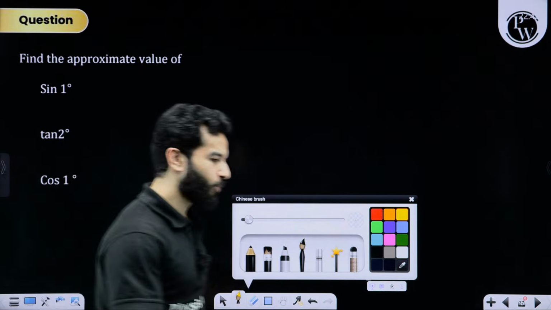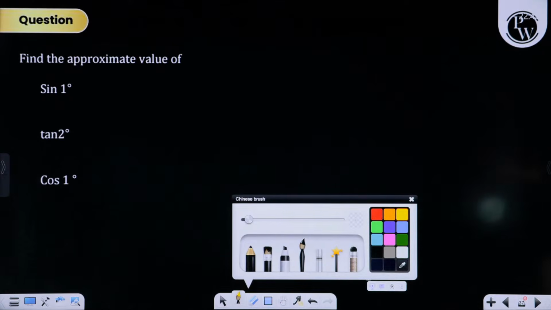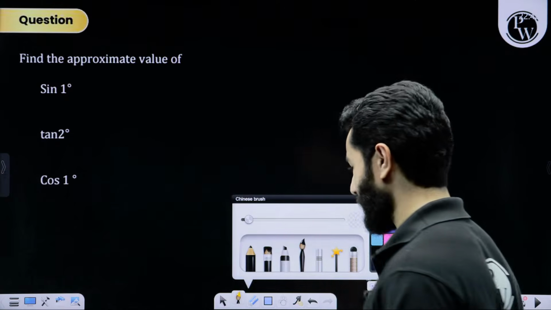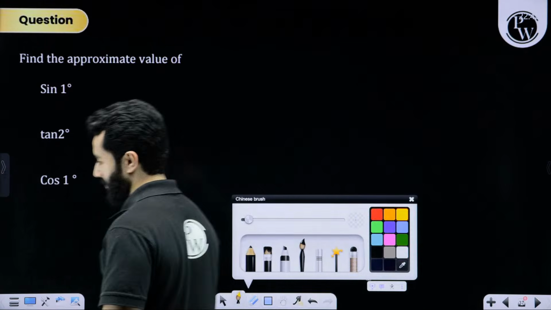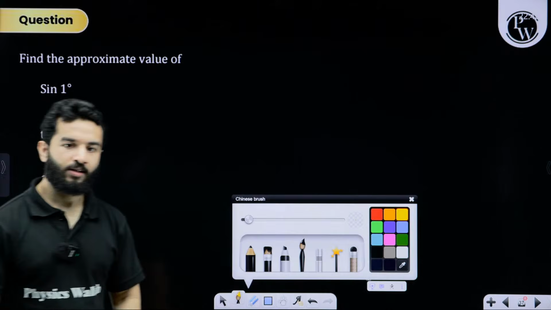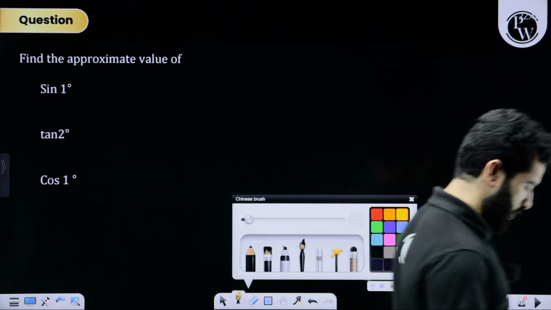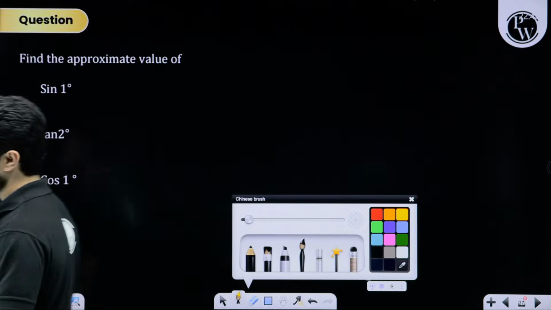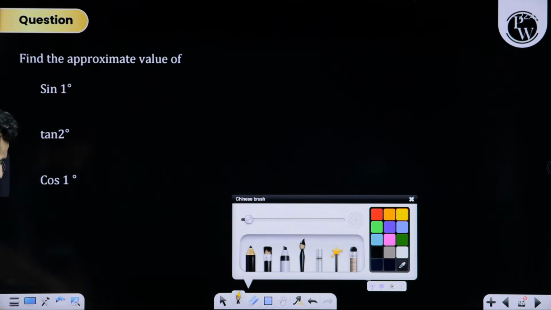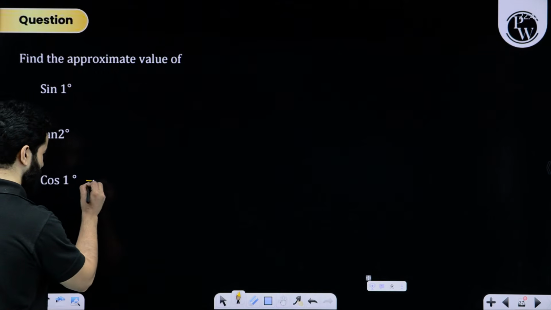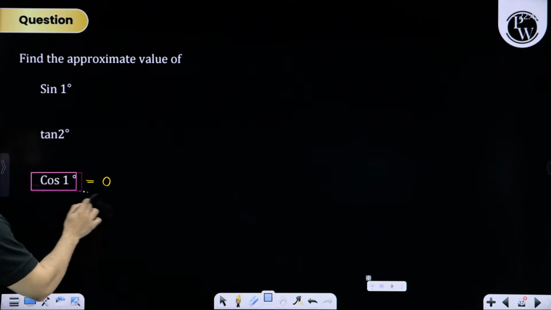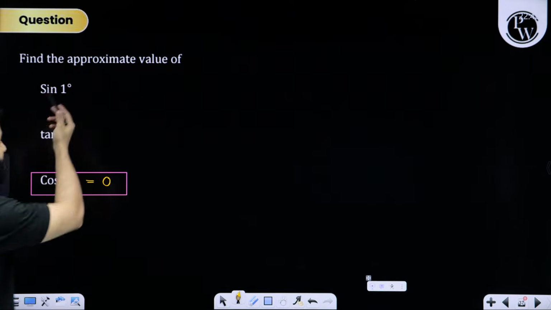And tan 2 degree and cos 1 degree. Cos 1 degree is going to be 0. No doubt about it. What is sine 1 degree?